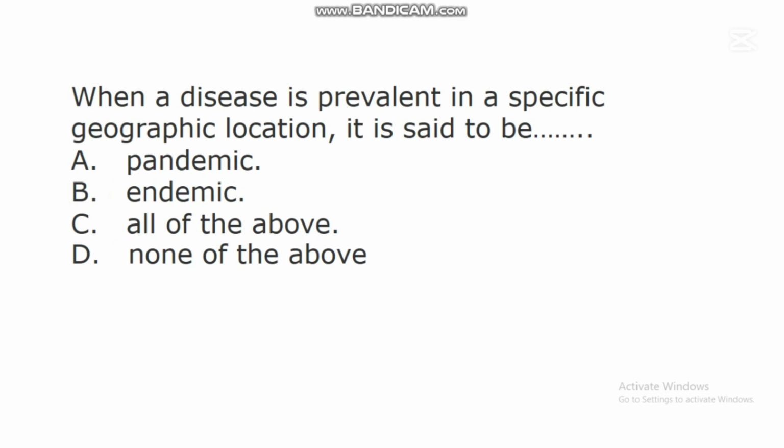In this question, the correct answer is B. Endemic. Endemic disease is a disease that is prevalent in a specific geographic location or in a specific population. So when a disease is always constant in a specific geographical location or within a population, that disease is said to be endemic.